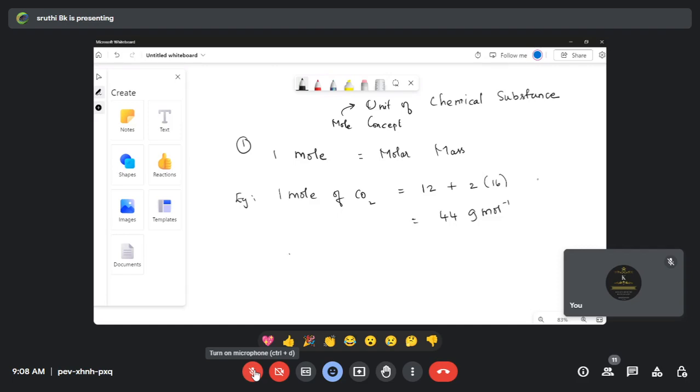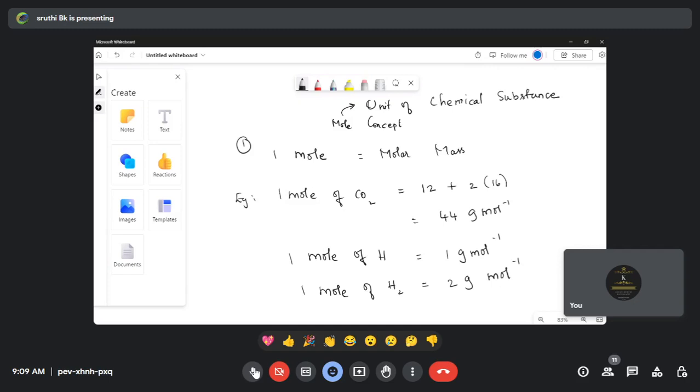Let's go with one more problem. What is 1 mole of hydrogen atom? Very simple question. 1 gram mole inverse. That's all. Let's go with 1 mole of H2. What is the 1 mole of H2? 2 gram mole inverse. Yes, it is 2 gram mole inverse.